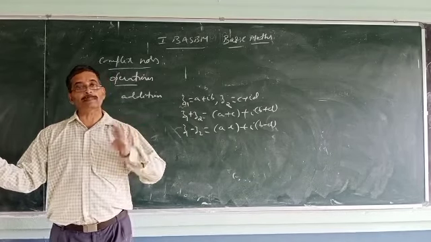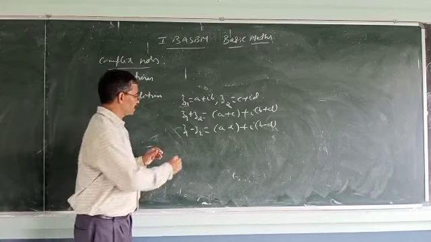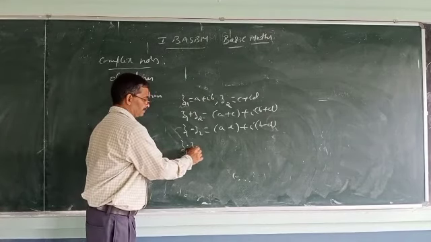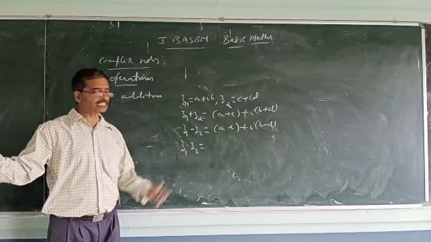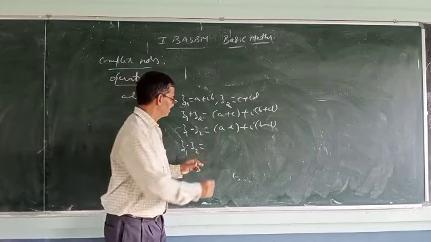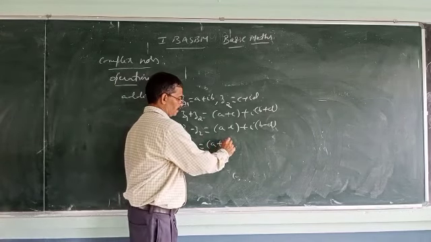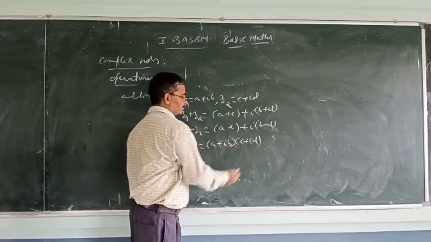Then we will see about multiplication. How multiplication can be achieved. z1 into z2. So let us multiply and see how it works out. a plus ib into c plus id. Multiply the two.